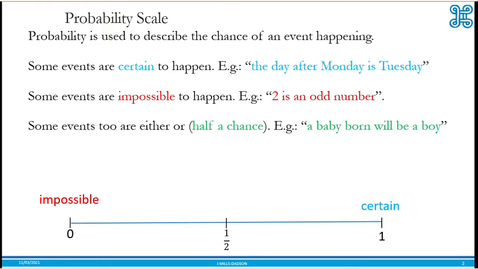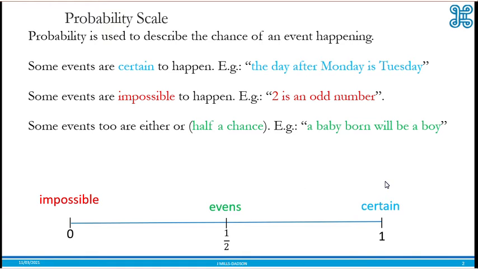Then we also have events that are either or. We call them even chance events, they have an even chance. For example, a baby born will either be a boy or a girl. So this kind of events, we call them even events. And they have half a chance. Probability of such events will be equal to a half.